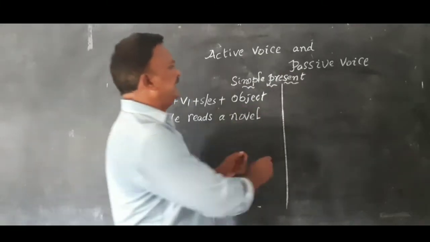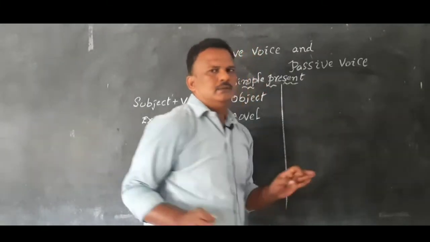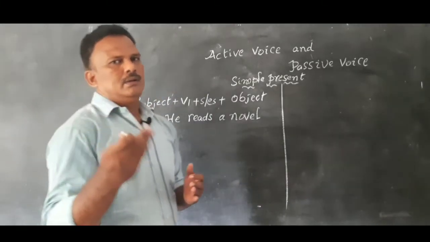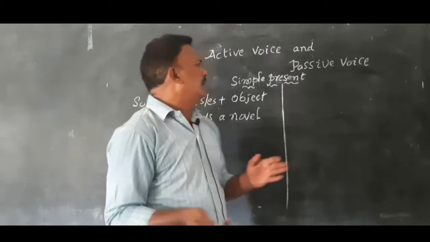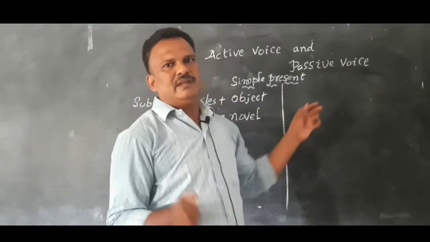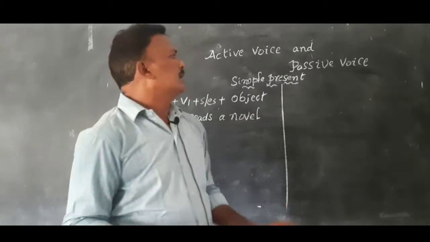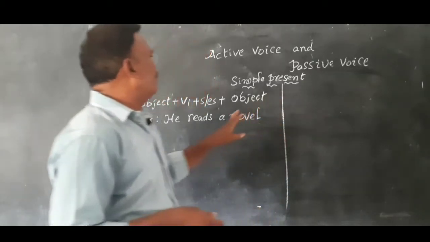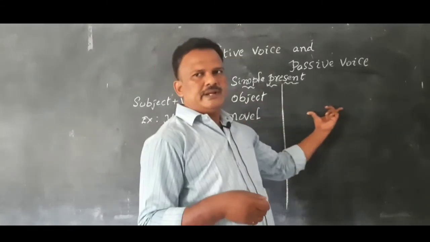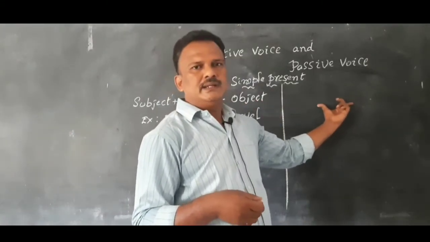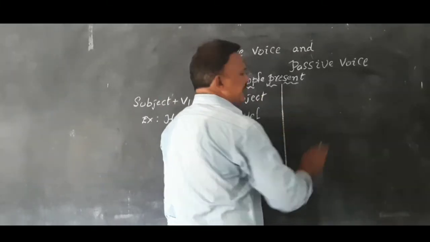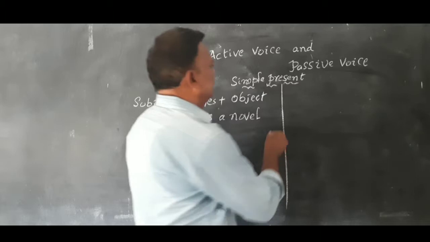So I will write object here only, to help you understand better. Whatever comes first will be known as the subject. But in passive voice, what is the object in active voice will become the subject. So I will use object here only to make you understand better.